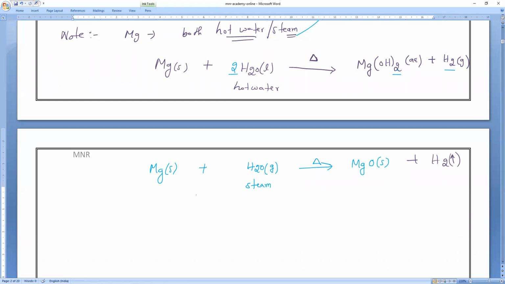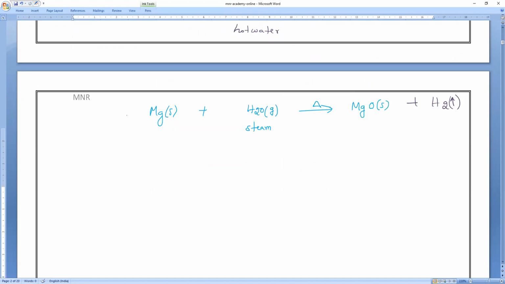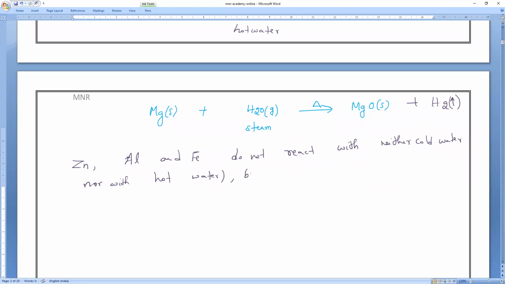Proceed now. The one and only metal that reacts with both hot water and steam is magnesium. Next, the three metals zinc, aluminum and iron do not react with cold water, nor hot water. But they react with steam.